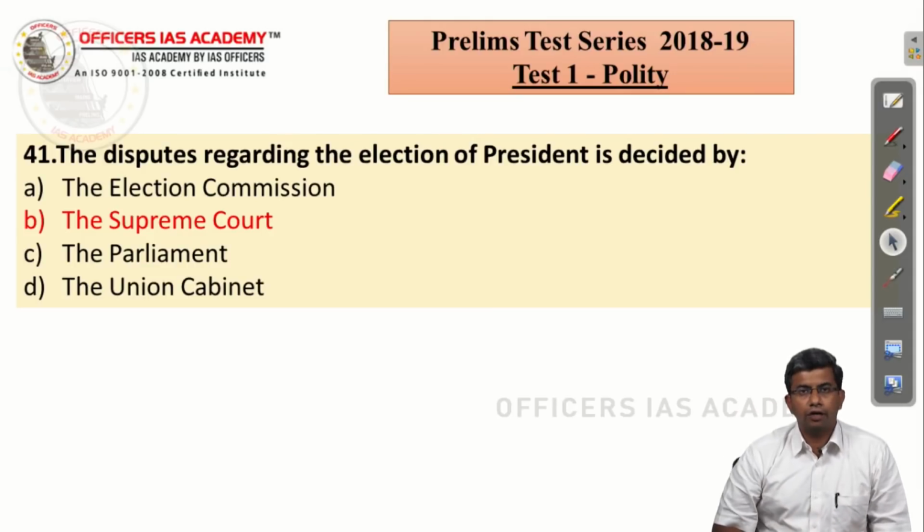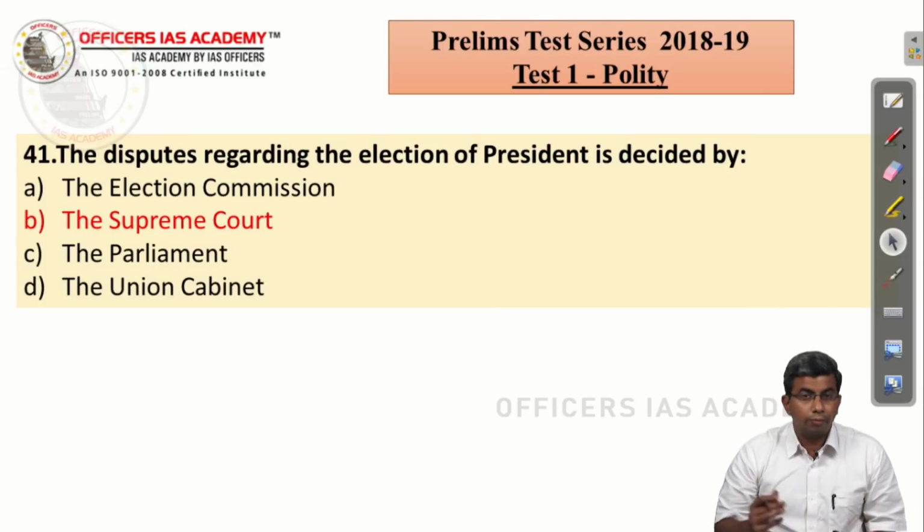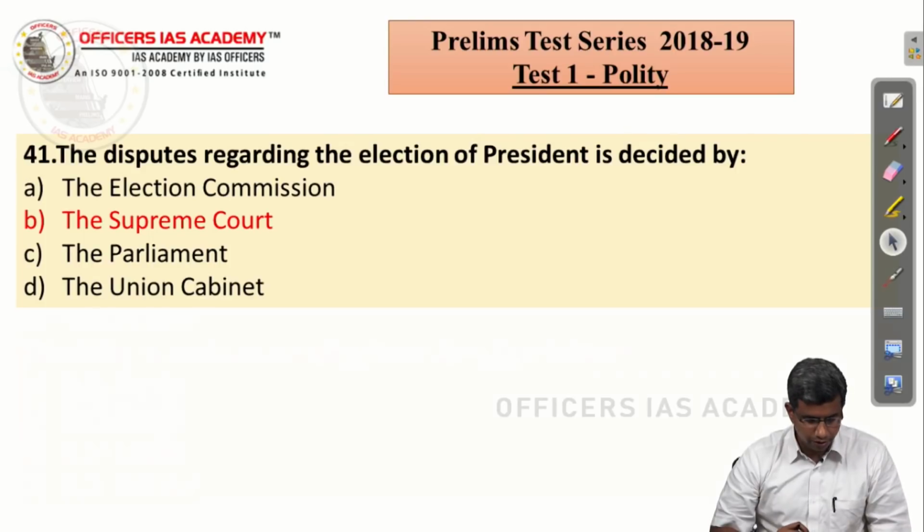The disputes relating to the election of president can be decided only by the Supreme Court. Both the president and the vice president elections can be decided only by the Supreme Court. It is a straightforward statement.